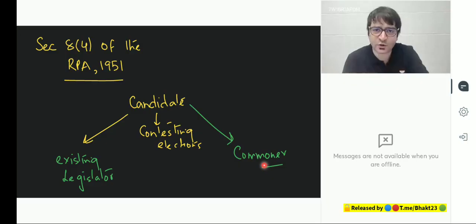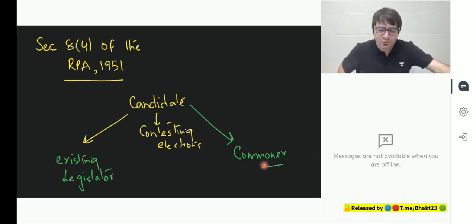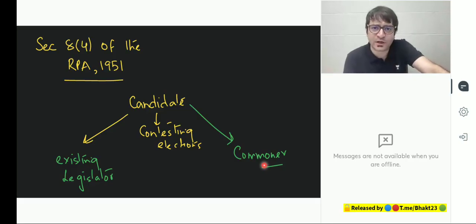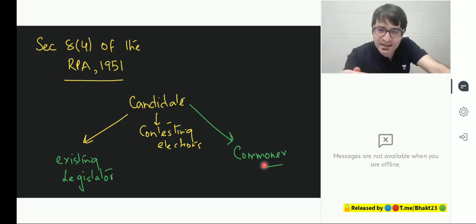Who can contest election in 2024? Either me, who is not a member of the parliament right now, or Mr. Modi, who is already a member of the parliament. Clear? So either you are a legislator or you're a commoner. According to Section 8, Clause 4, what if I was convicted by the court and the court sentenced me to jail for 2 or more years, saying you have committed this crime? I cannot contest elections. I am disqualified. In fact, if I serve 10 years in jail, once I am released, for another 6 years I cannot contest elections. Because that's what the Representation of the People Act tells me.